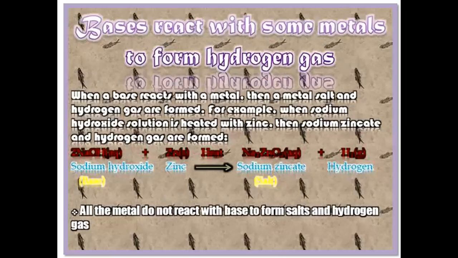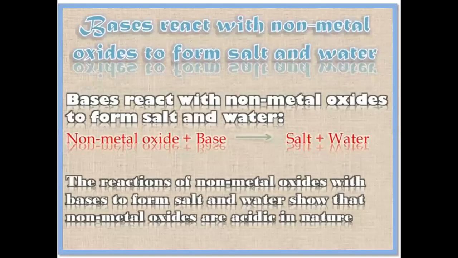Now, the chemical properties of bases. Bases react with some metals to form hydrogen gas. When a base reacts with a metal, then a metal salt and hydrogen gas are formed. Like, for example, when sodium hydroxide solution is heated with zinc, then sodium zincate and hydrogen gas are formed. Sodium zincate is the salt. All the metals do not react with base to form salts and hydrogen gas.